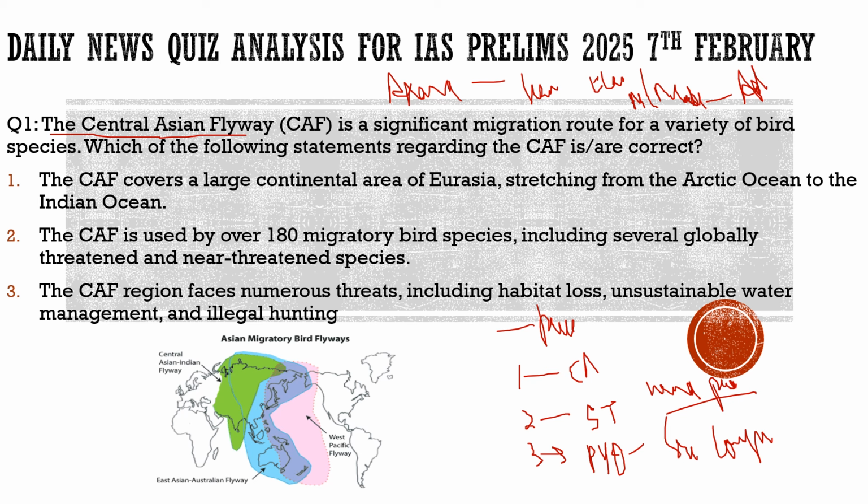So why do we discuss the Central Asian Flyway here? What is the connection between the two? The connection is very clear, as this project is going to be held in the region of the Gulf of Mannar. As you can see on the screen, this particular region is part of the Central Asian Flyway. It is part of the route of migratory species, and installing these windmills is going to harm these species. It can lead to their death.